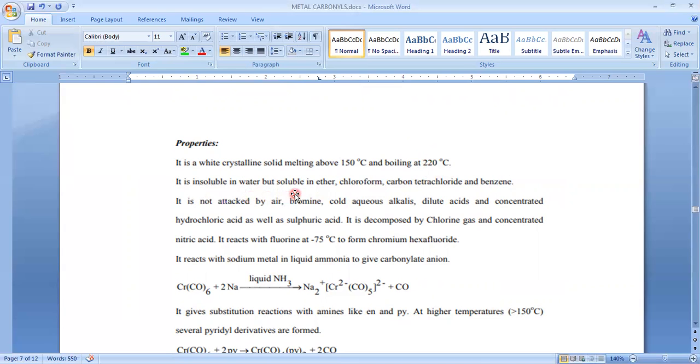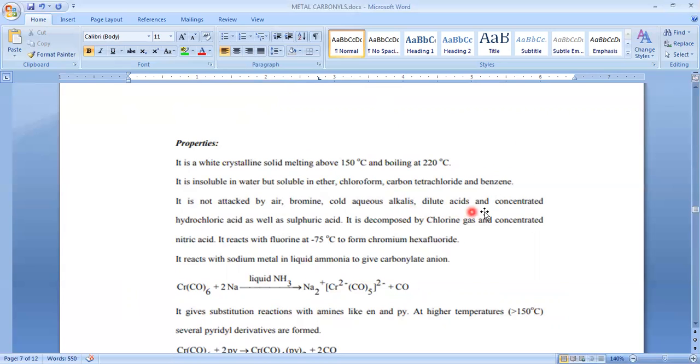It is insoluble in water like iron pentacarbonyl, and it is soluble in organic solvents. So similar to iron pentacarbonyl, it is not attacked by air, bromine, and cold aqueous alkali, dilute acids, and concentrated hydrochloric acid as well as sulfuric acid. But unlike the previous, this withstands aqueous alkali.